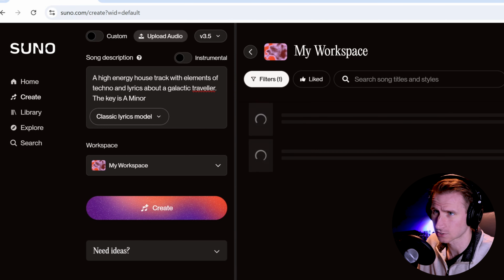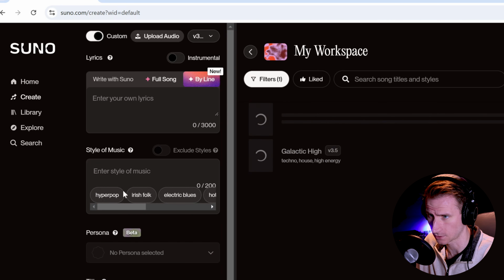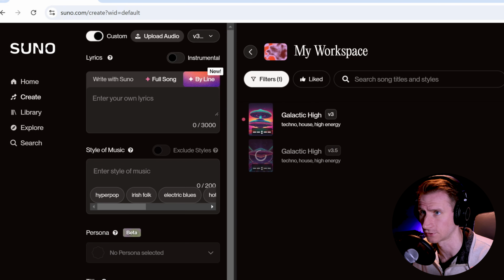But this is pretty crazy. The lyrics in particular are sometimes really good. And there's also this custom mode, if you wanted to enter your own lyrics or kind of dial in a more specific style. There's some premium features as well. I'm just using the free version.